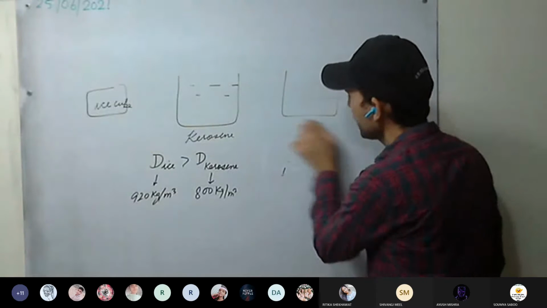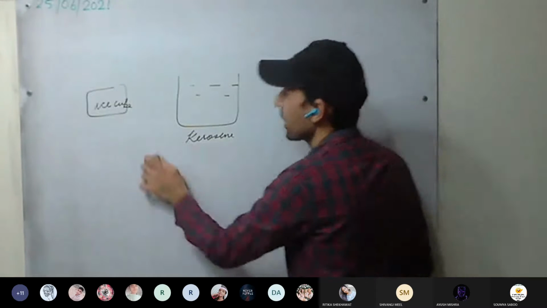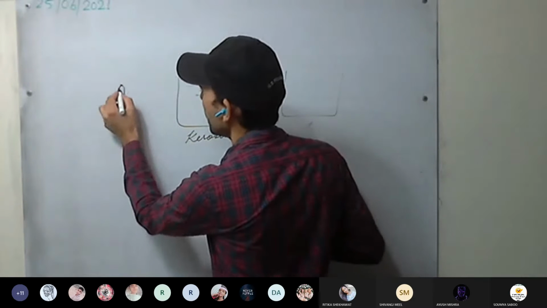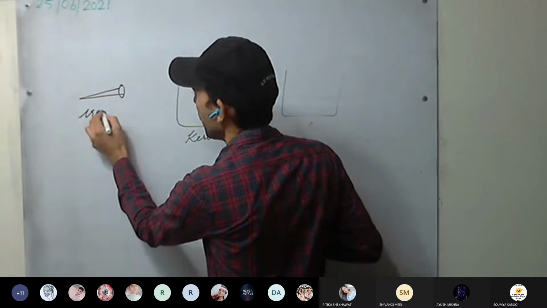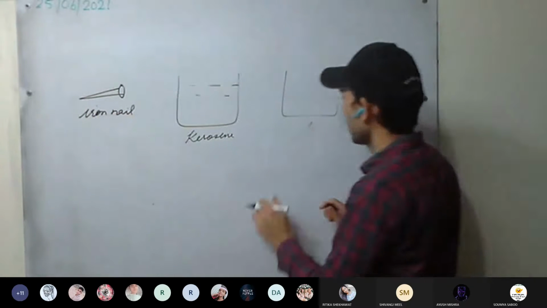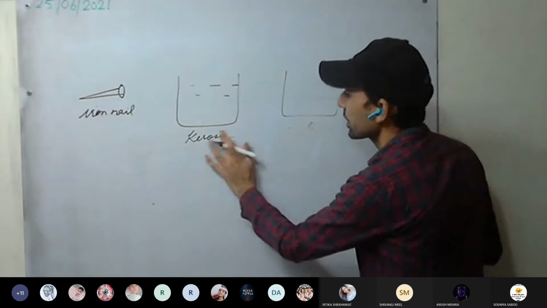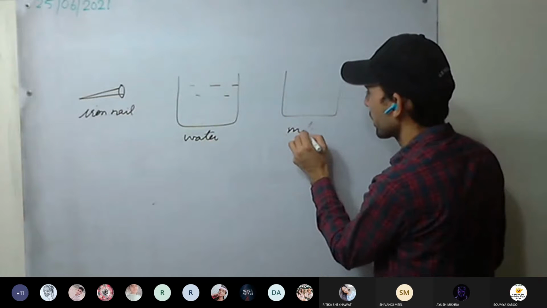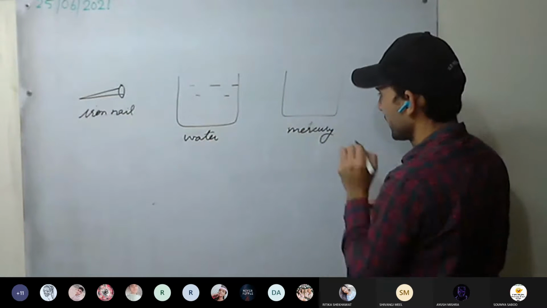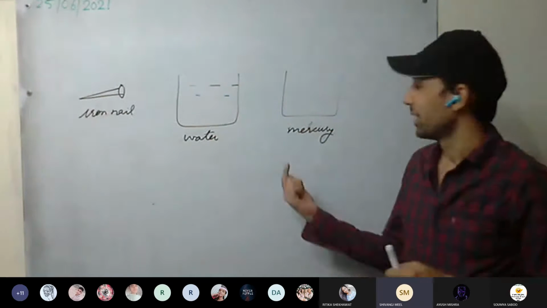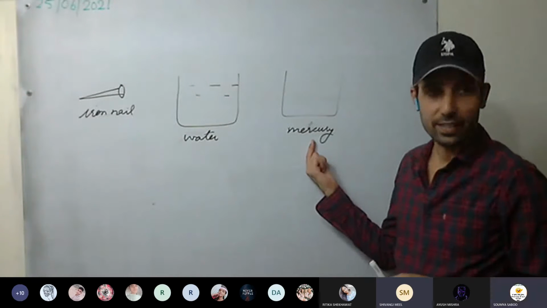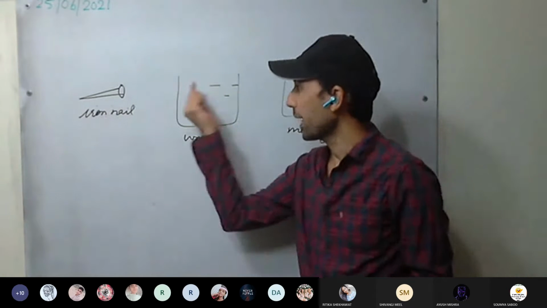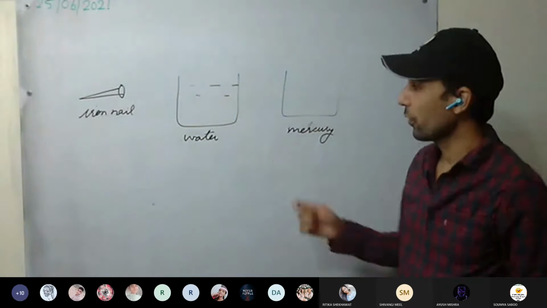One more example. This time we are taking iron nails, and water and mercury. Mercury is a liquid or solid? It's liquid. Now if we place iron nails in water, will it sink or float?